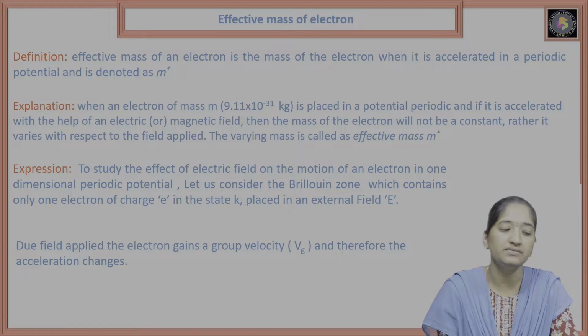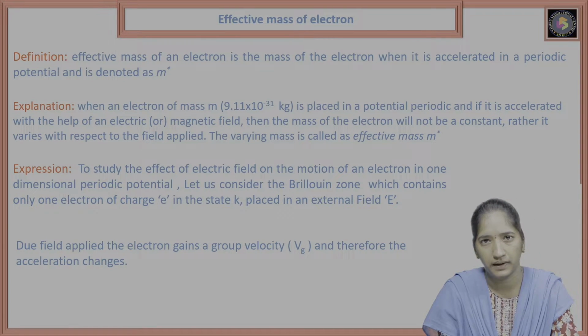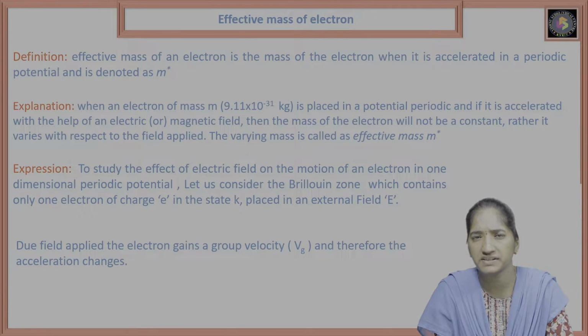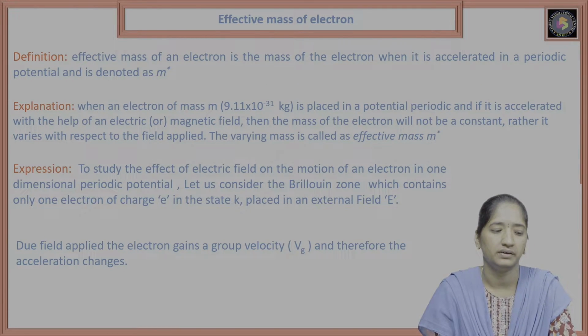Rather, it varies with the applied field. So the varying mass is represented by m star, the effective mass of the electron.